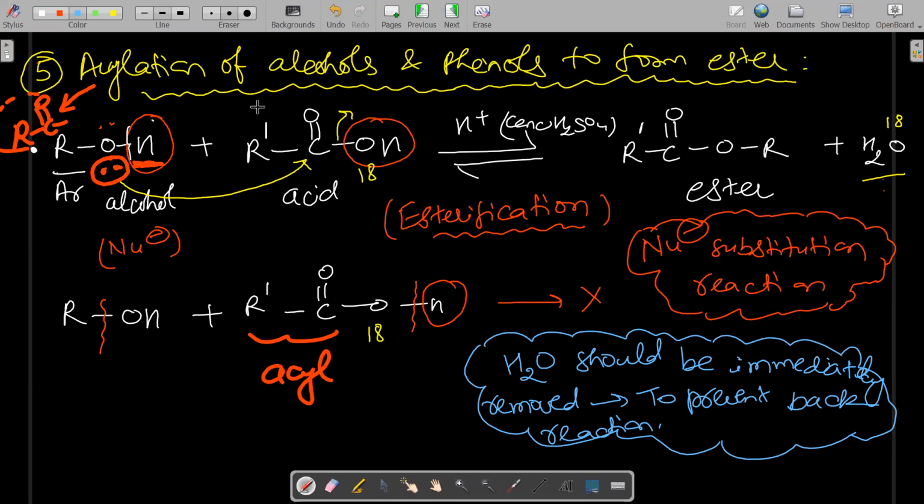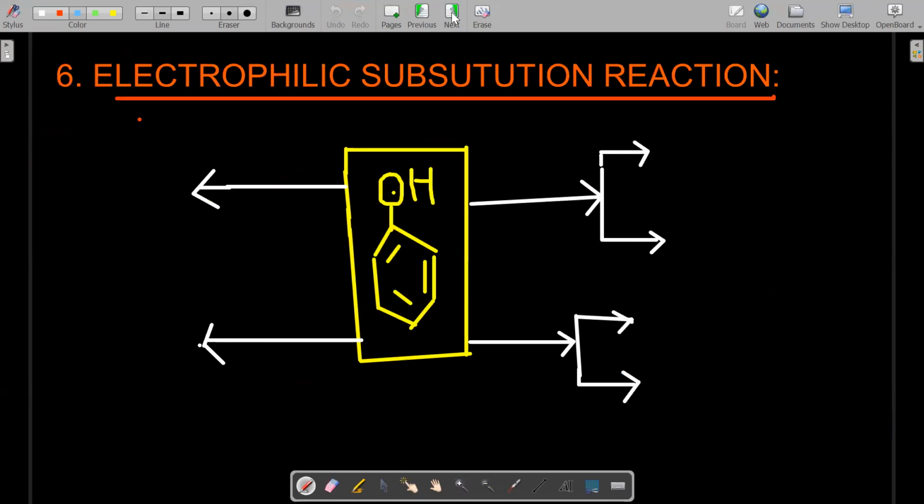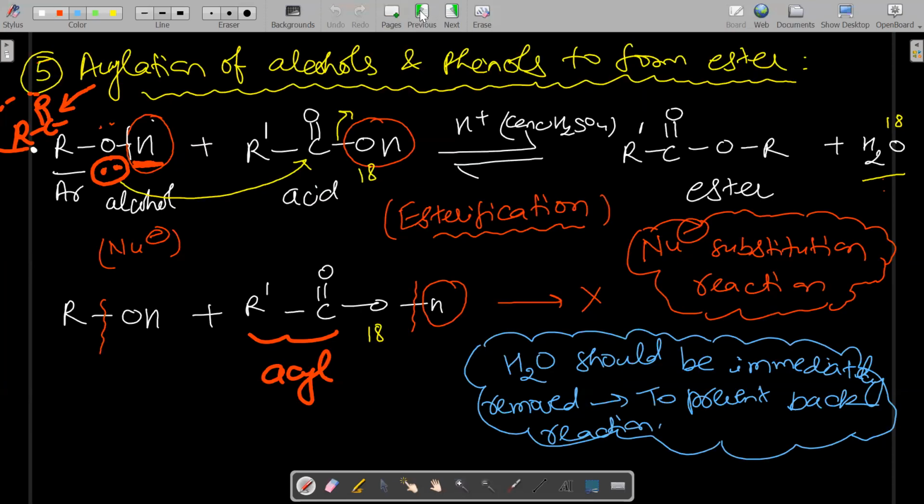So this is the acylation of alcohol with carboxylic acid. The acylation reaction does not occur only with carboxylic acid, but its derivatives also. All the carboxylic acid derivatives also react with alcohol and phenol to form ester, and all these reactions are also called acylation reactions.